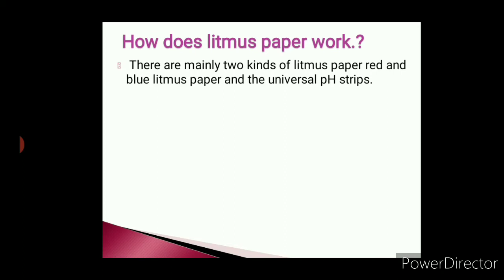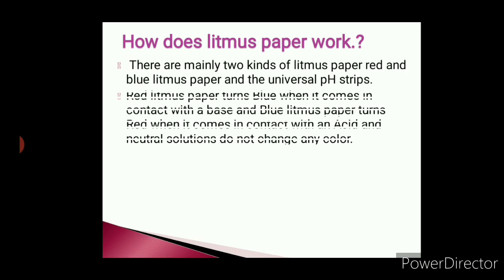Red litmus paper was coated with acid, and when it was dipped in any solution, if the solution is acidic, then it would have retained its red color, and if the solution was basic, then the red color would change to blue color. Then vice versa happens with blue litmus paper. Blue litmus paper is having a coating of base on it. When it is added in any solution, if it is acidic, then it would turn to red color.